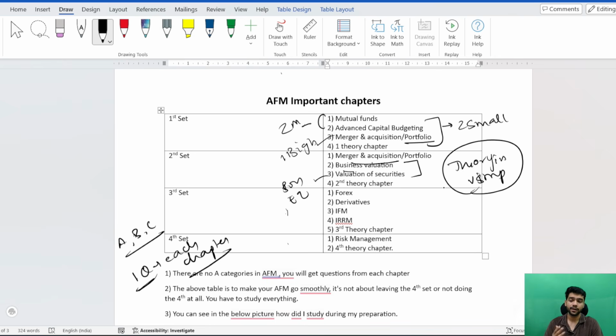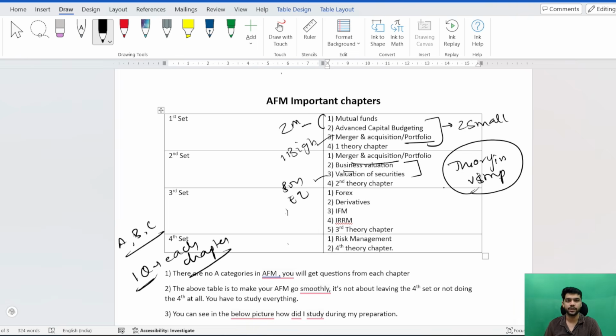So here I would prefer that you do merger and acquisition and valuation of securities, because in merger and acquisition the rhythm is fine, the questions are easy, and you are able to crack it in 2 or 3 hours. But in valuation of securities, you need to revise the formulas as well, and you have to do lengthy sums as well. So do it in this manner.